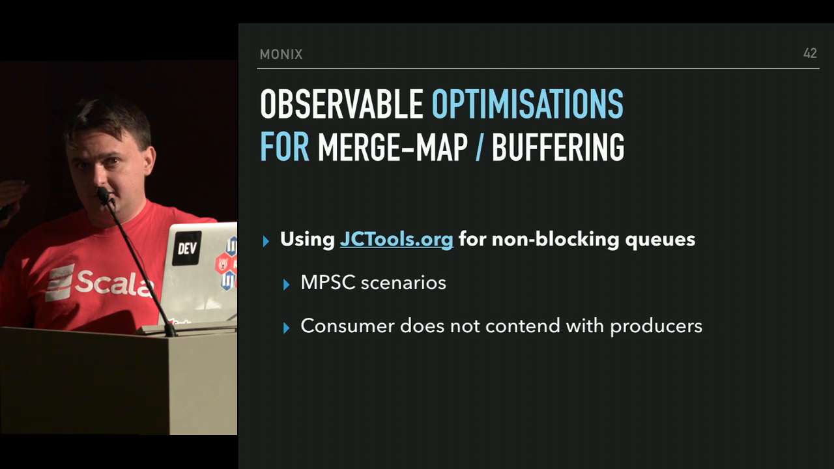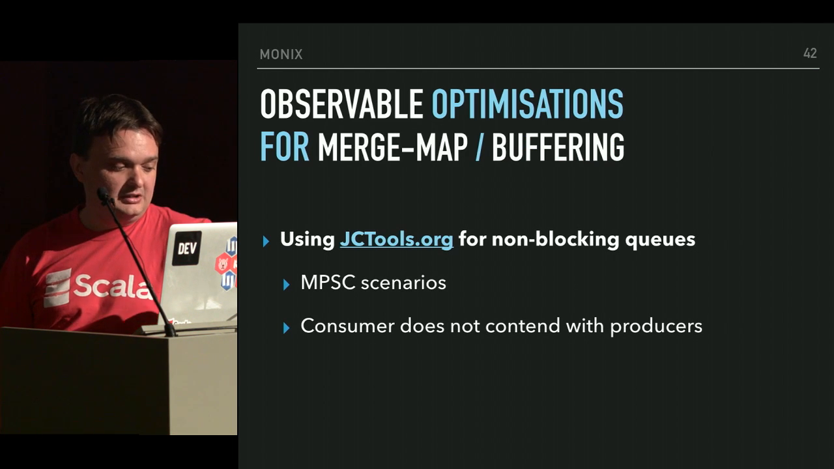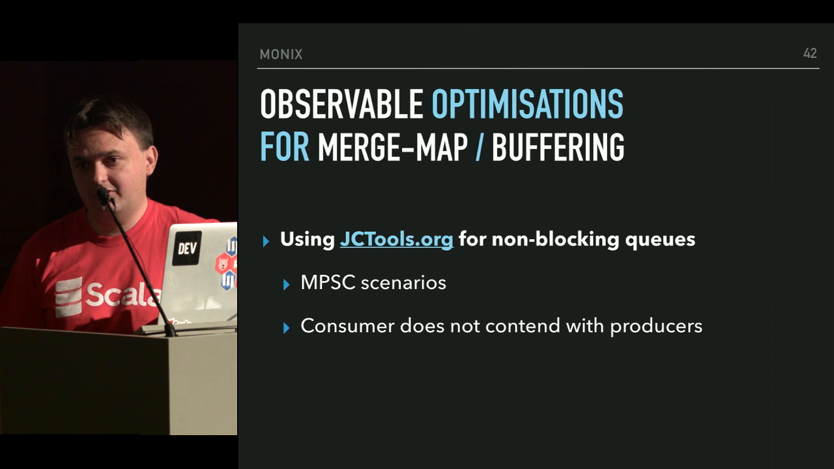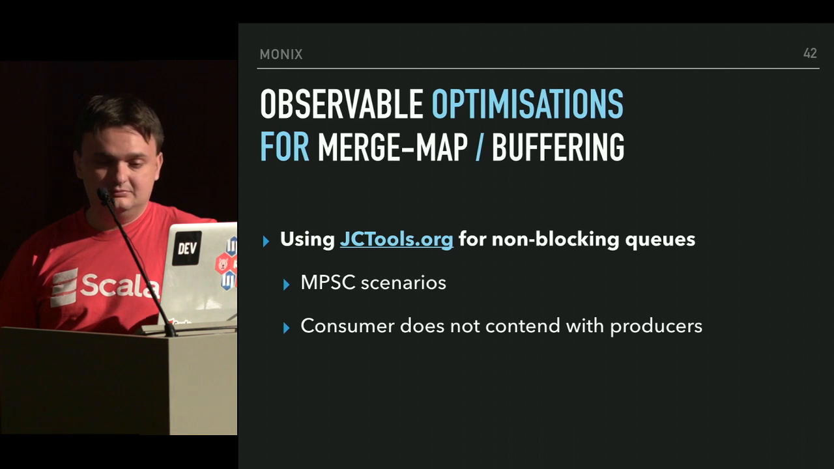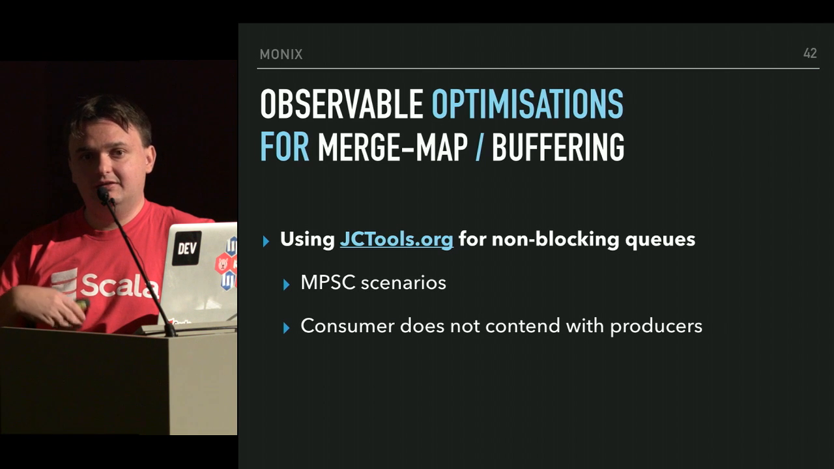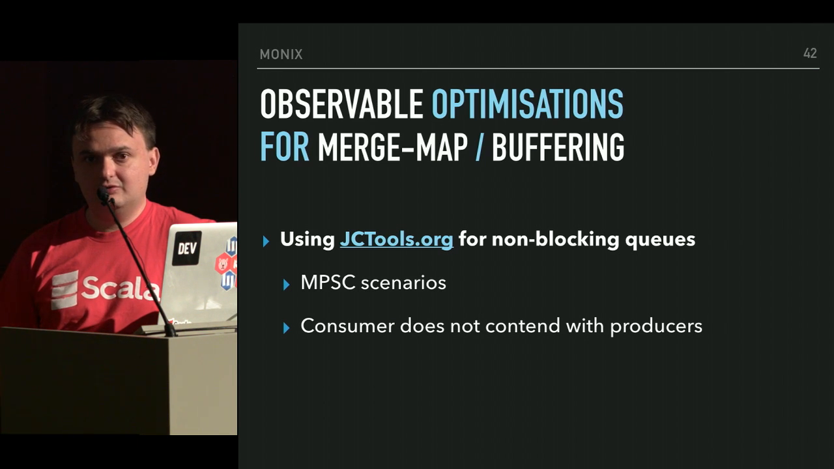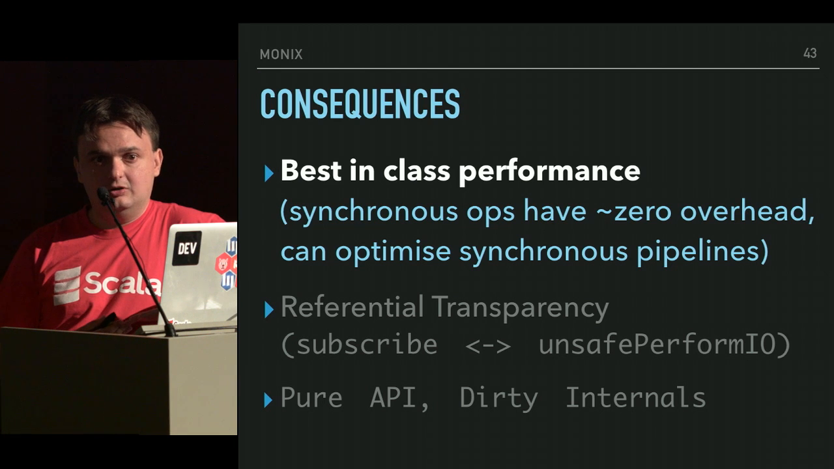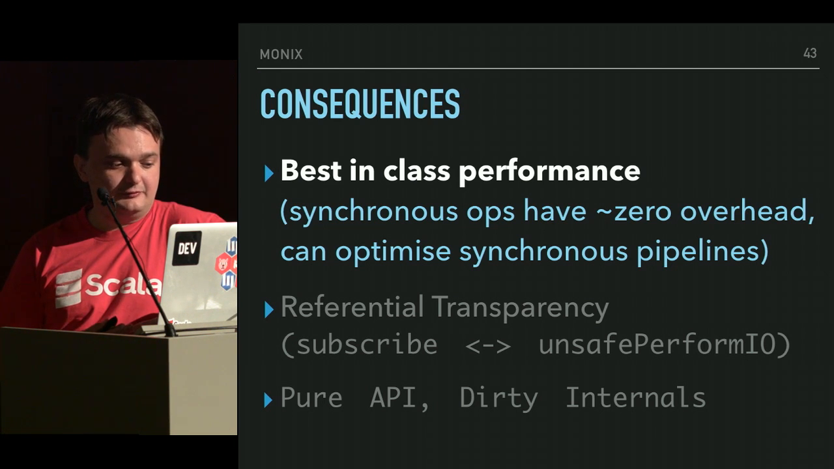And another thing that I've been doing is to integrate JCTools for non-blocking queues. This is an awesome project that's used mainly by library authors, modeling non-blocking queues for various scenarios, our scenarios being mostly multi-producer, single consumer scenarios, such that the consumer does not contend with the producers, this also being important for performance. And as a consequence, observable usually has best-in-class performance, meaning that synchronous ops have near zero overhead.